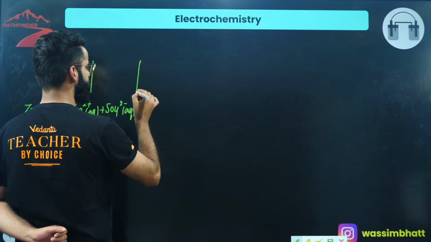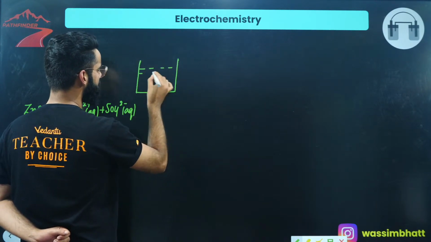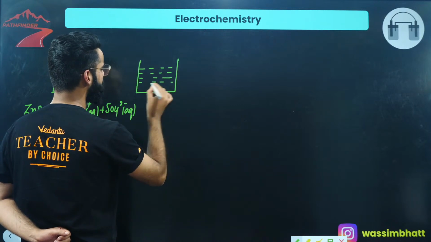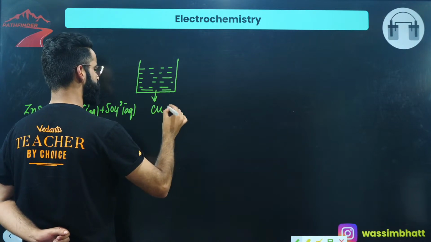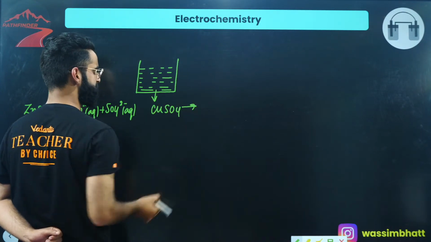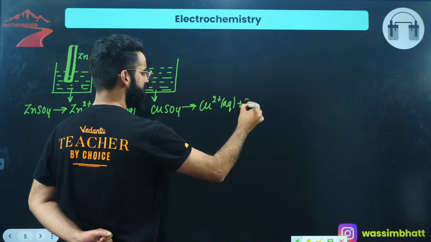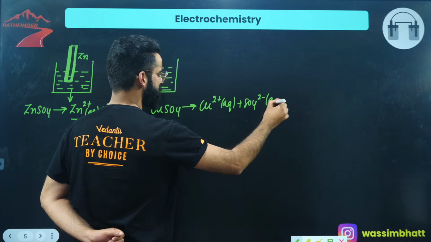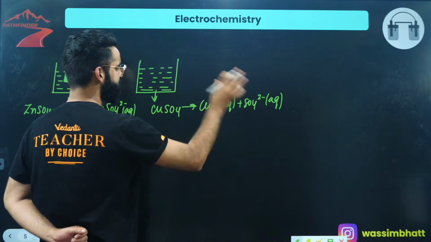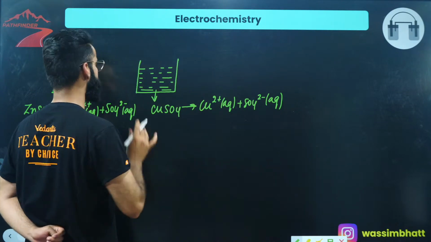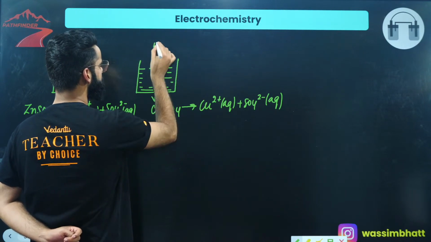Similarly, let me take one more container. In this container, I'm going to keep one more strong electrolyte. Which electrolyte am I going to keep? I'm going to keep CuSO4. CuSO4 is a strong electrolyte. It would have got converted into its ions, Cu2+ aqueous and SO4 2- aqueous. Currently, in this solution there are equal numbers of cations and anions, which makes this solution overall neutral. And in this solution, I'm going to introduce a copper rod.